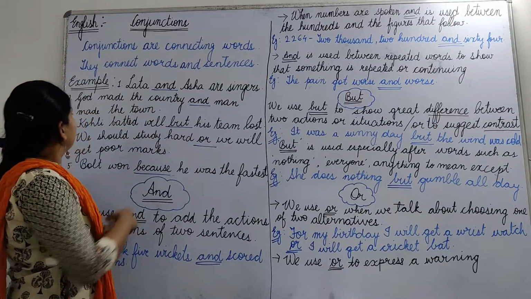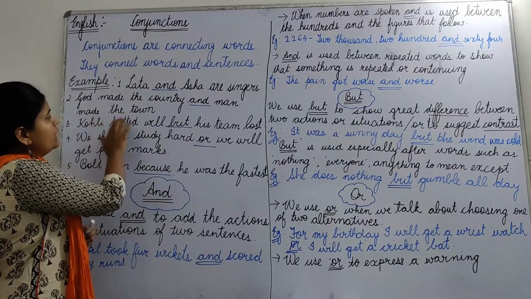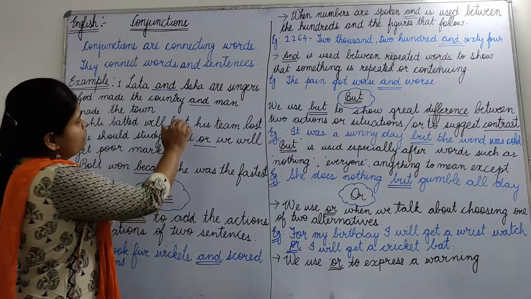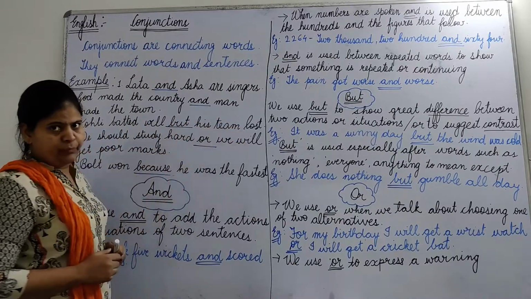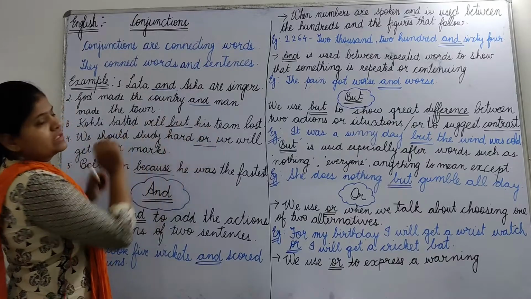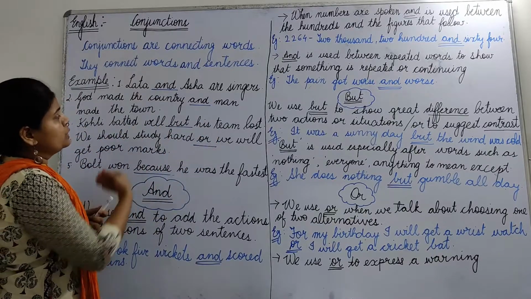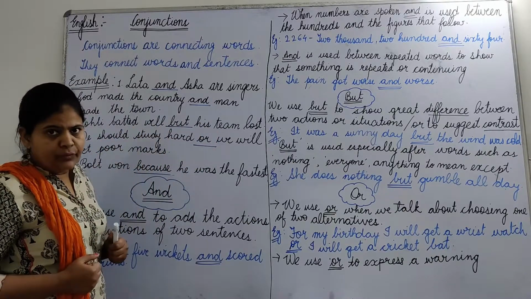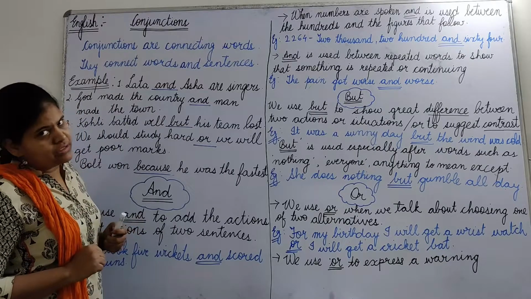Okay, now look at this sentence. Kohli batted well but his team lost. Okay, here these two sentences are joined with the help of but. Okay, so but is a conjunction.